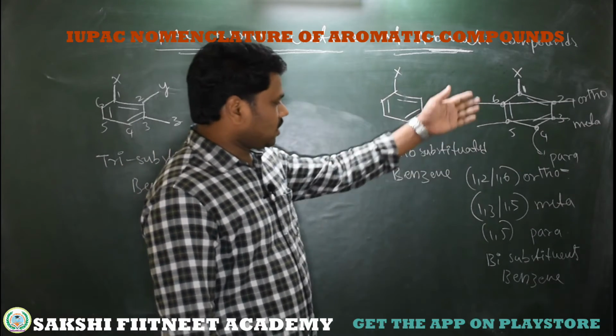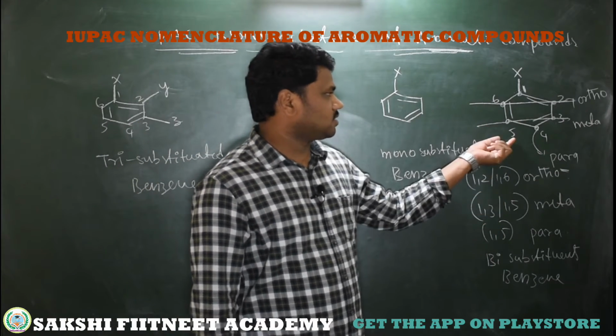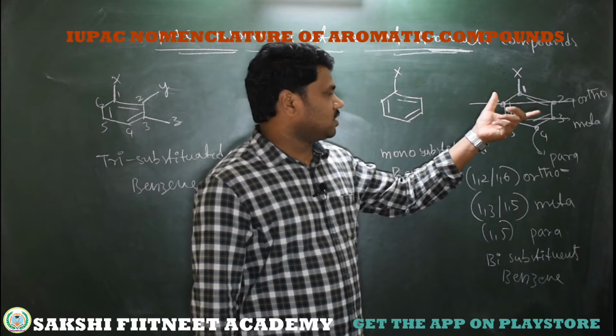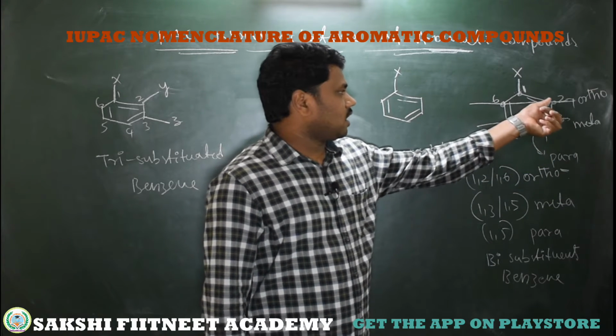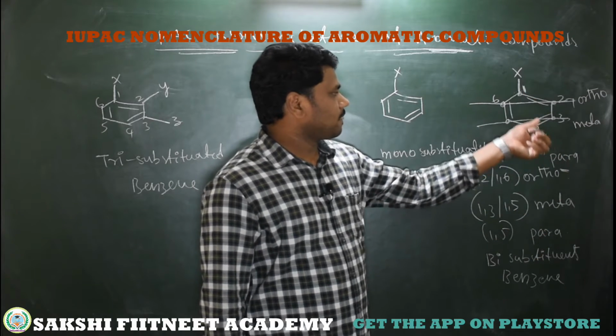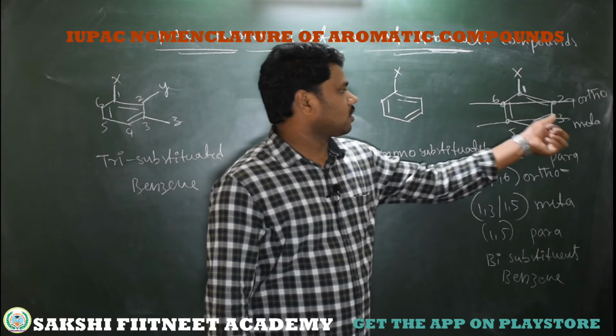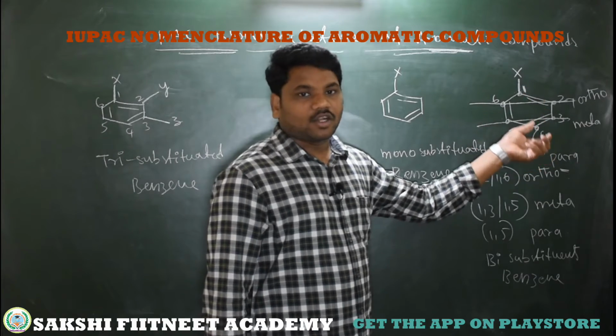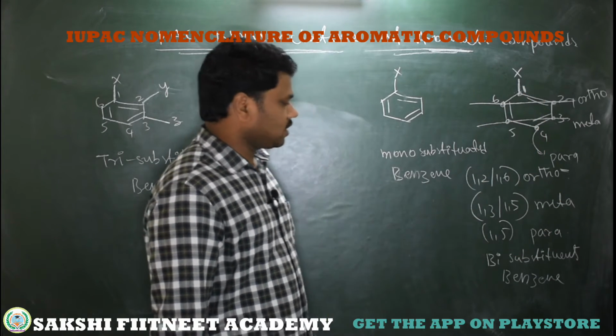Especially here we have a special notation for bisubstituents. Ortho to each other means on adjacent carbons. Meta means one alternate another. Para means opposite, here or here, or here or here. Those opposite carbons become para substituents.